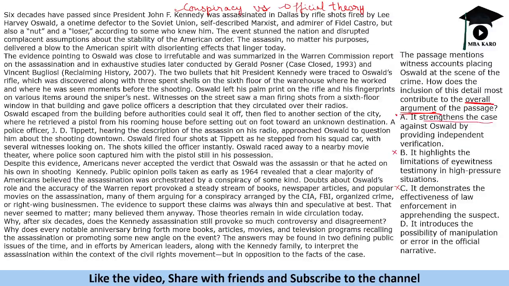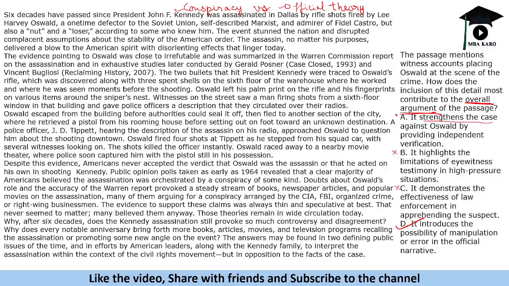So it introduces the possibility of manipulation or error in the official narrative. When it presents this witness thing, otherwise if the witness is presented, that means the case against Oswald will be true, isn't it? So it will strengthen the case, but there is a possibility of the conspiracy theory also. So why do these people believe in the conspiracy theory? They say that it must have been some manipulation of the facts, and as a result this conspiracy theory evolves, right?